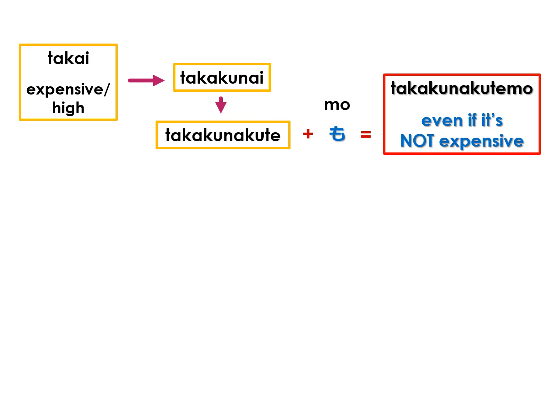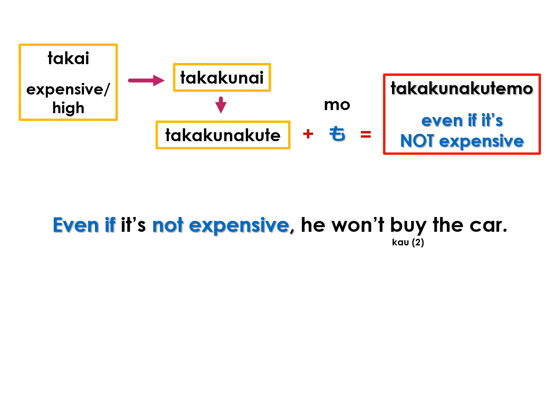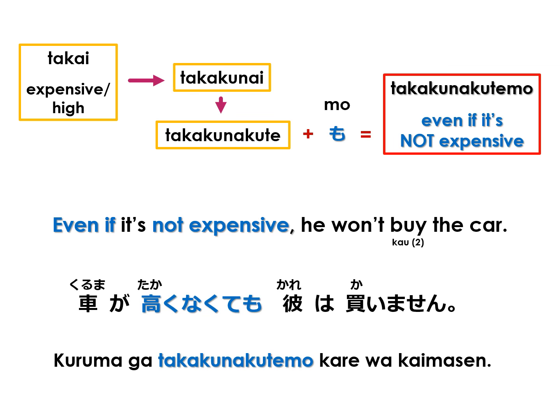Using it in a sentence: even if the car isn't expensive, he won't buy it. In Japanese, 車が高くなくても彼は買いません。車 takes the particle ga as the subject of the subordinate clause, while kare takes the particle wa as the subject of the main clause or topic of the sentence.